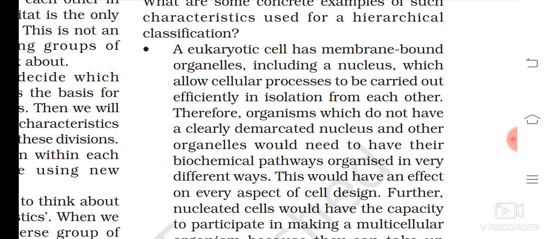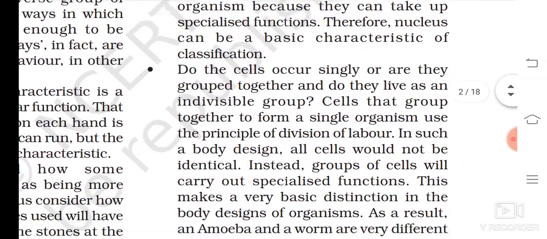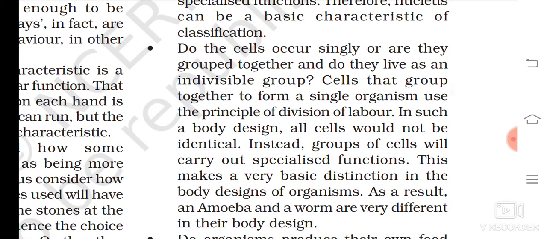So they are telling that we check whether the cell is eukaryotic or prokaryotic. Whatever living organism you have, first we will see whether it is a eukaryote or a prokaryote. I will give you the highlight. Then whether they are unicellular or multicellular, because in unicellular, division of labor is not possible. Multicellular organisms only undergo division of labor. So the second thing you have to check is whether the organism is unicellular or multicellular, then we can segregate it.